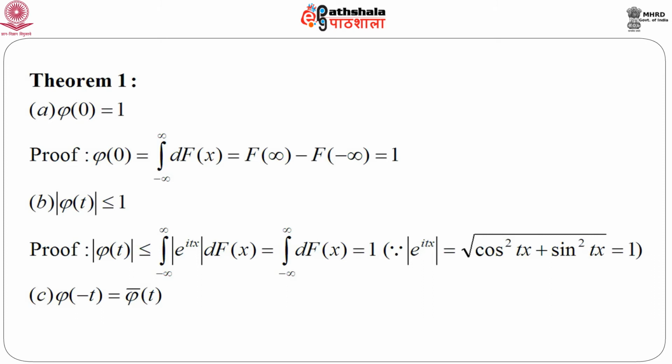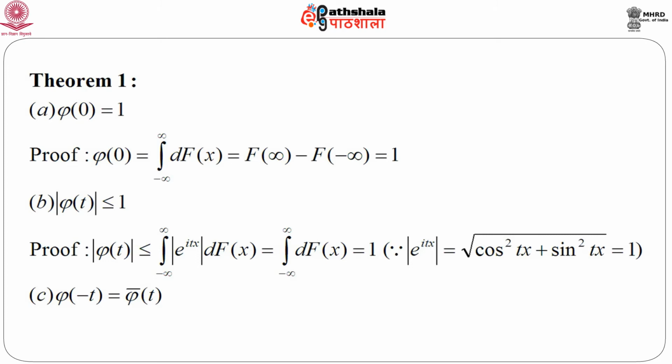This is a very interesting result: mod of phi(t) is less than or equal to 1. That means this characteristic function, which is a function of t, whatever be the random variable and whatever be the distribution function, is always bounded by 1. The proof is again extremely simple. Mod of phi(t) is less than or equal to the integral from minus infinity to infinity of mod of e to the power i t x.